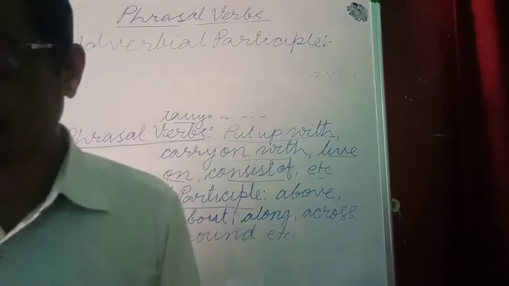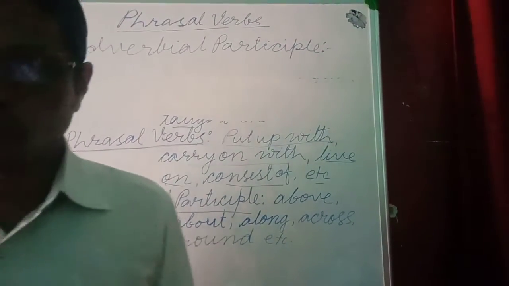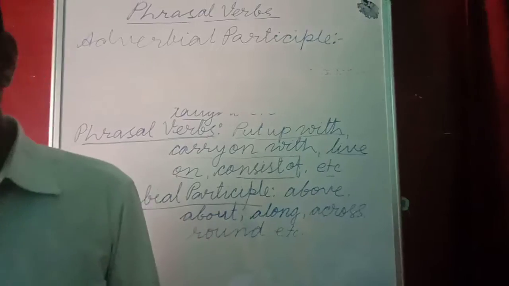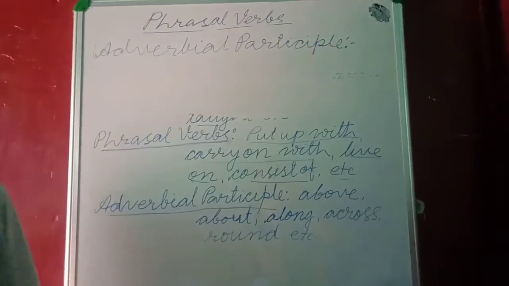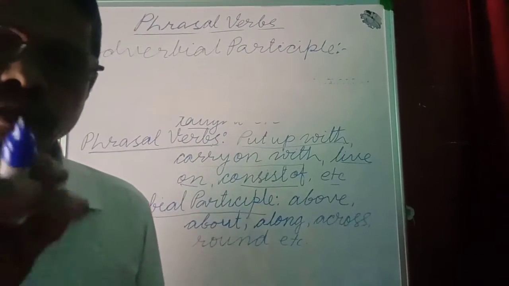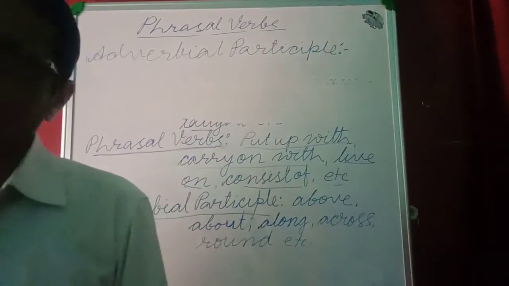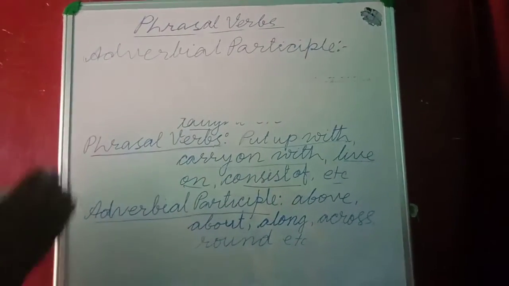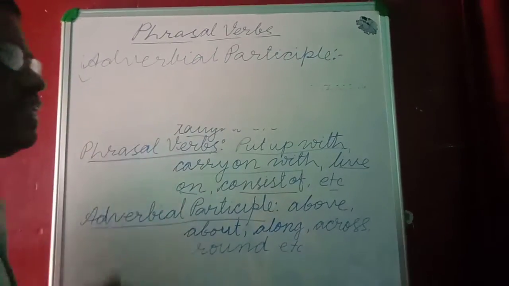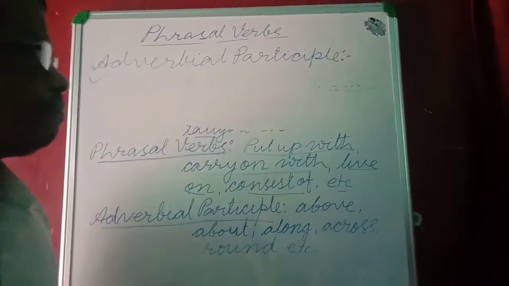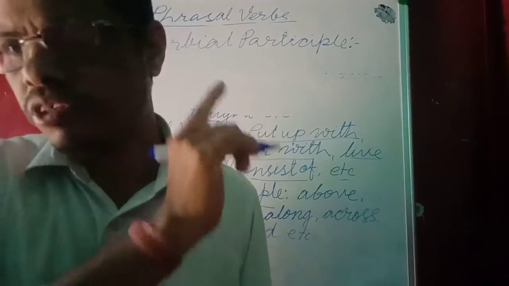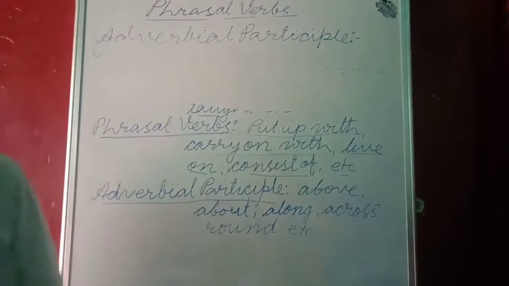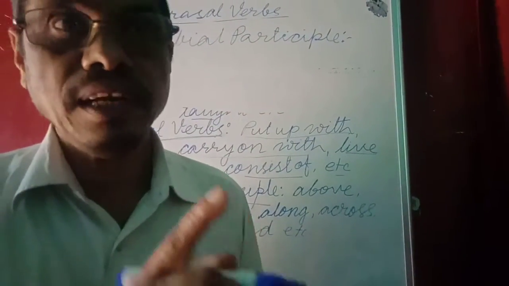When there are a few words in the category of preposition, they do the work of both a preposition and an adverb. That's why they are called the adverbial participle. When it does the work of a preposition, it is called preposition, and when it does the work of an adverb, it is called adverbial participle.